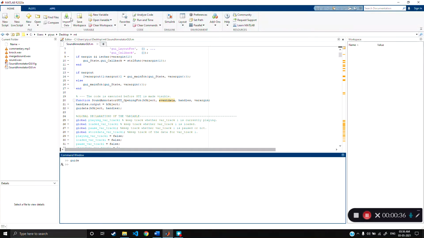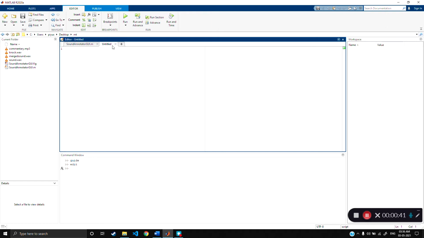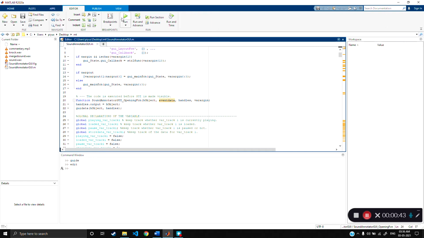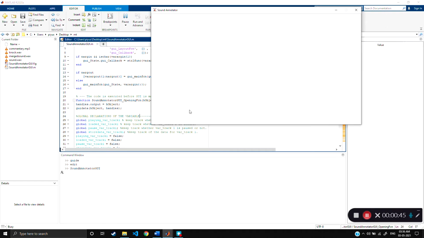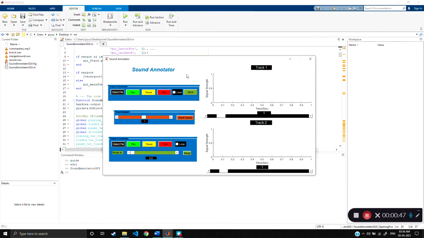Okay, now let's play the sound annotator. For that, we can just type edit here. So the editor opens. Now we can run this. Now once we run it, the sound annotator opens.